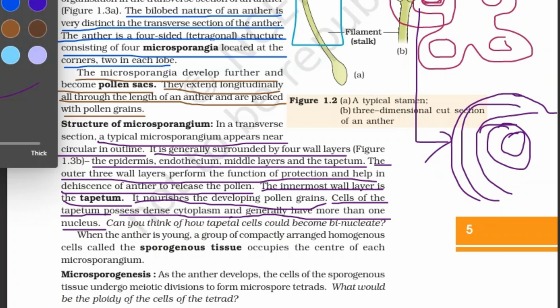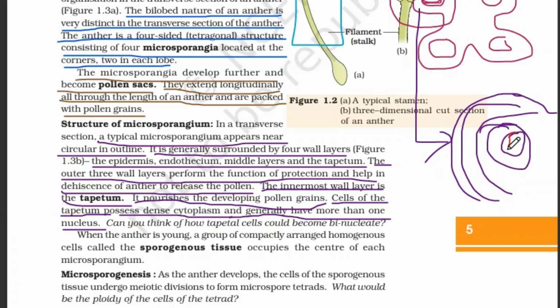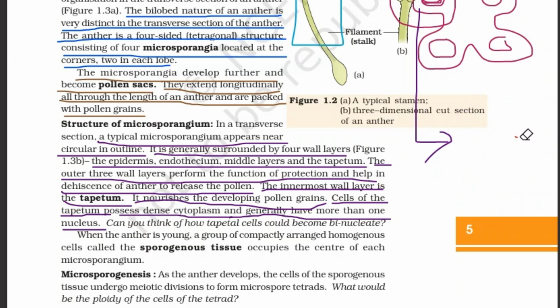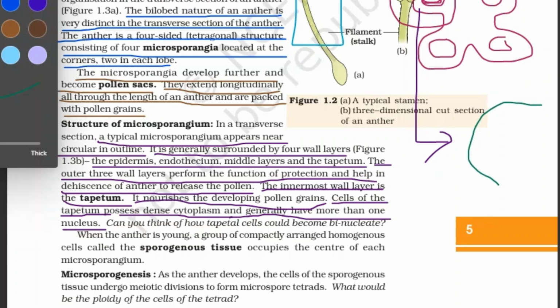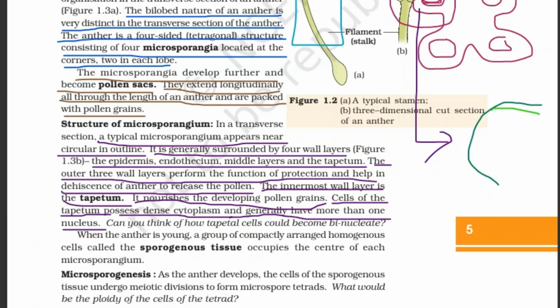I think it's better to use a different color or it's easy to get confused. Oh god, I think I need to erase everything once more for the sake of your understanding. Okay, it might look like a rainbow.